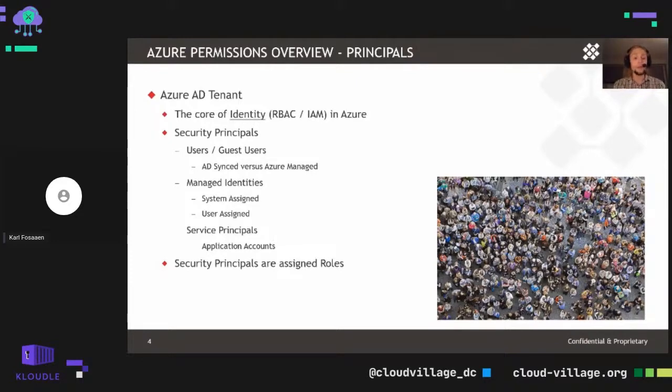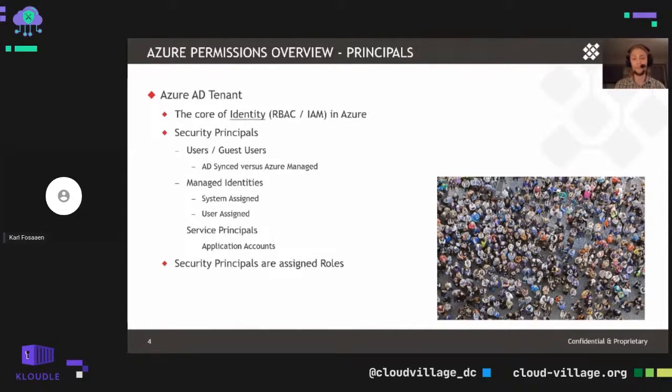So the last one on here is service principals. These are more of application accounts within an Active Directory tenant. You might be familiar with app registrations within the Azure Active Directory tenant. These are kind of more service type credentials that are utilized by either applications or services as a long-term or potentially long-term credential with a static certificate or password that you could rotate or change over.